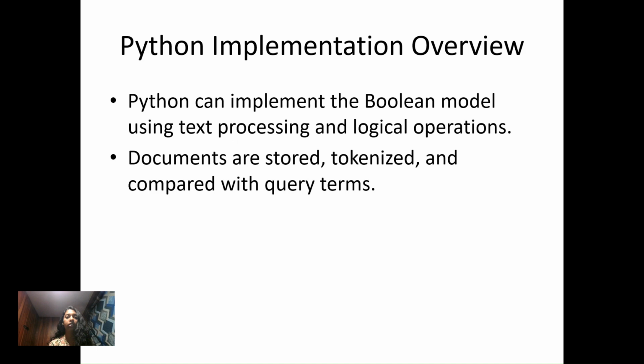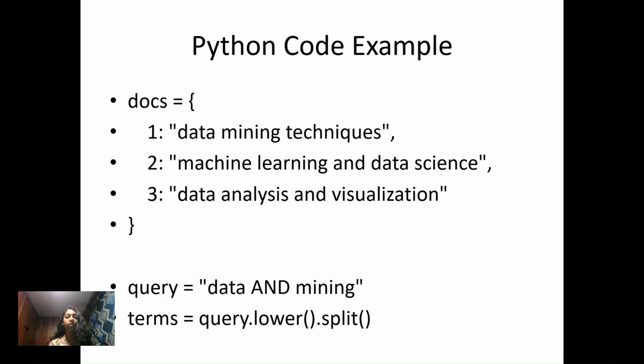Python implementation overview. Implementation of this Boolean operation is very simple, as Python can implement the Boolean model using text processing and logical operations. Documents are stored, tokenized, and compared with query terms. So let's discuss a Python code example. At first, docs is the list of documents: the first is data mining techniques, the second is machine learning and data science, and the third is data analysis and visualization.